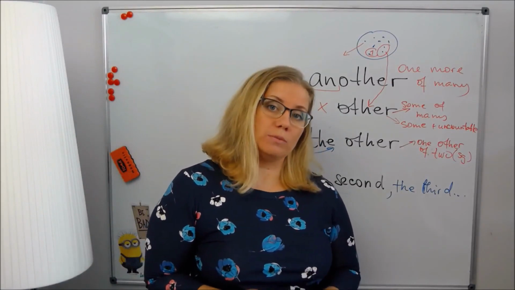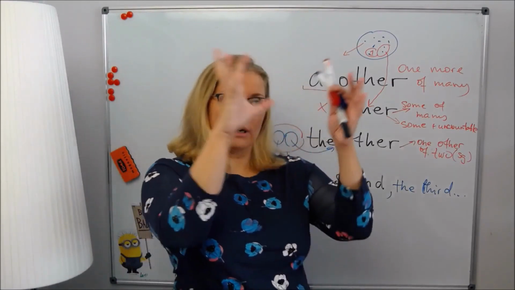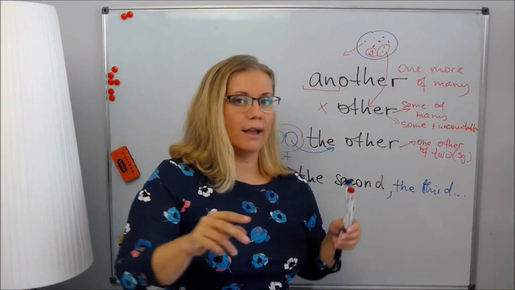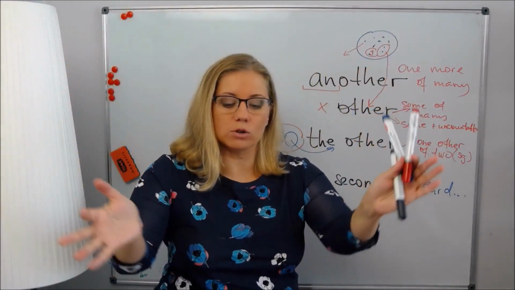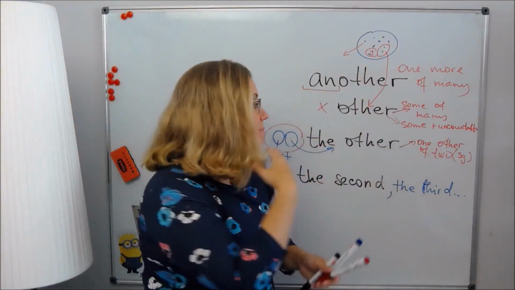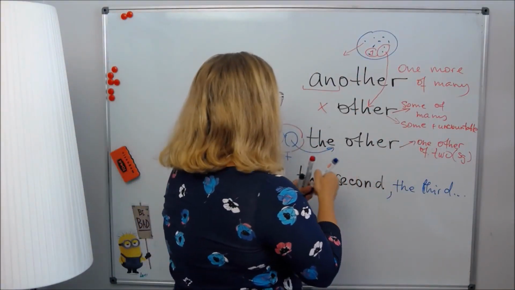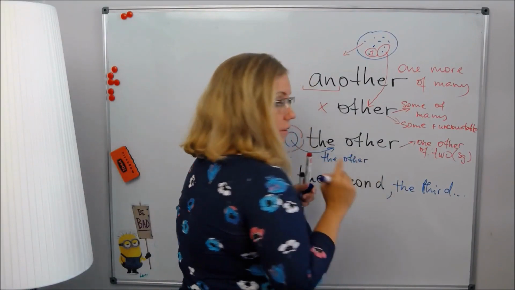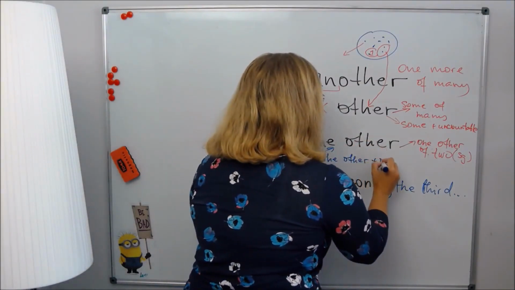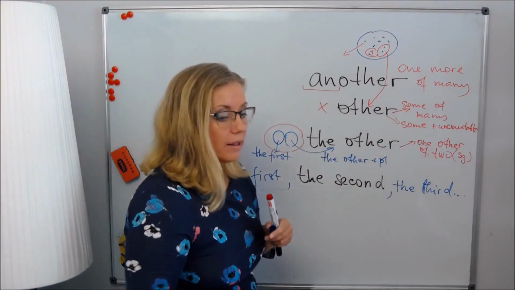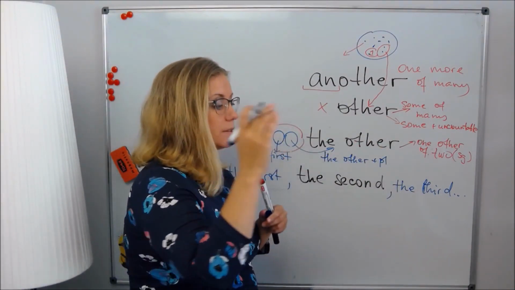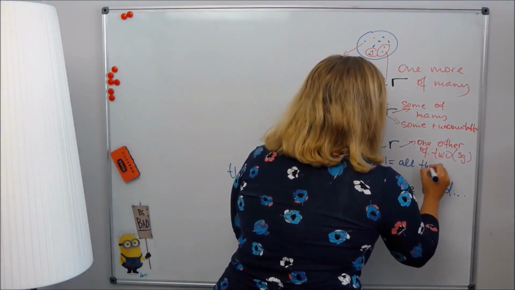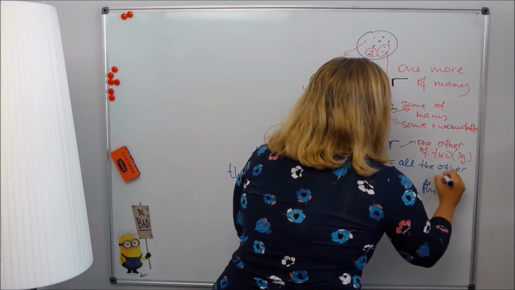Yes, it's possible, because when you have many objects, you named one, and then you want to say about all the rest. Basically, the other with plural, the other people, the other videos, the other lessons, and so on and so on, will mean all the other, or all the rest.